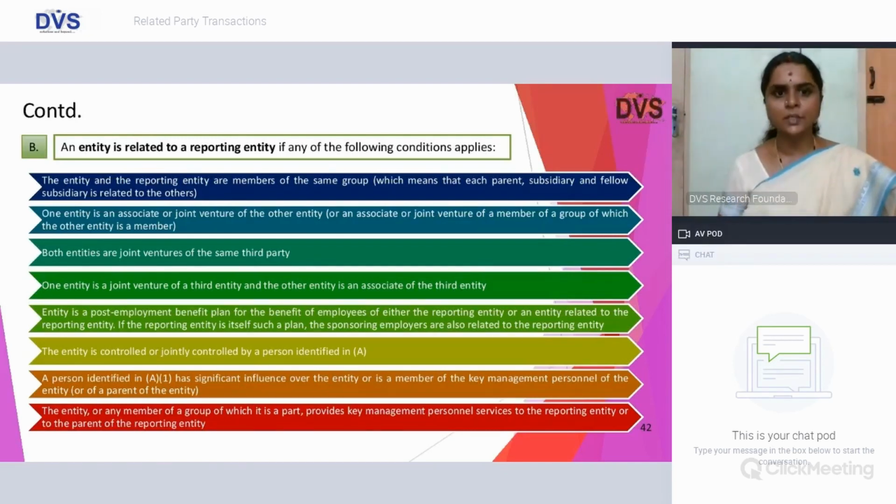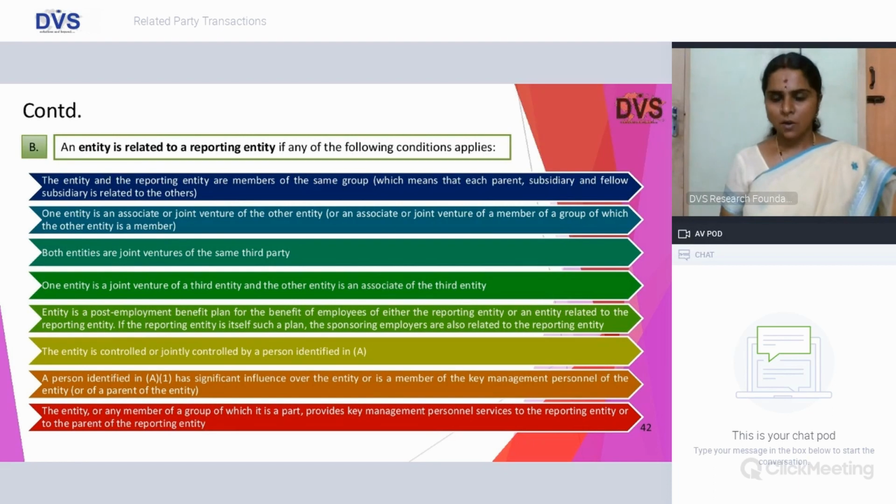An entity is related to a reporting entity if any of the following conditions apply. Entity and reporting entity are members of the same group, be it a parent or subsidiary or fellow subsidiaries as the case may be, or associate or joint venture, or both are joint ventures of the same third party, or one entity is a joint venture of a third party and the other entity is an associate.